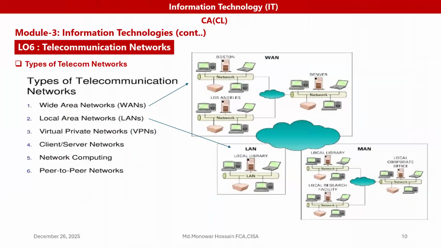And if you see the types of telecommunication network, here different types of telecommunication network we have. Mostly use one wide area network, LAN, local area network, virtual private network, VPN. We are familiar with it. Client-server network, network computing, peer-to-peer network. And here the picture of one LAN, MAN, metropolitan area network within an area.